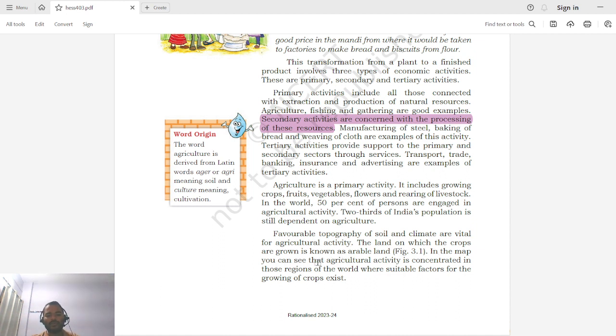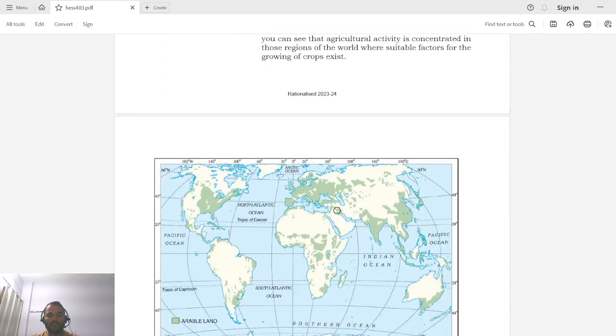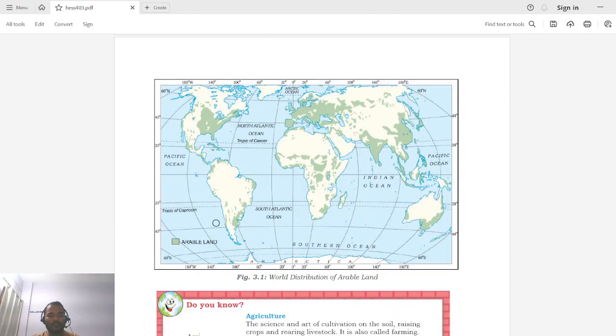So in the map you can see that agricultural activity is concentrated in those regions of the world where suitable factors for the growing of crops exist. So we are given here a map of the world and marked on this with some green color is the arable land.